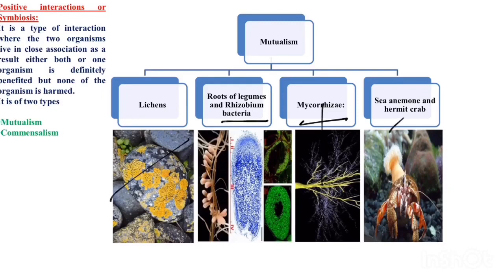And next one is sea anemone and hermit crab. What happens in sea anemone and hermit crab? Sea anemone doesn't have locomotory organs, hence it is always found attached to the hermit crab. The hermit crab takes the sea anemone to different places so that it gets food. In turn, the hermit crab is not identified by its predators, hence it gets protection. Here the hermit crab is protected from predators, whereas the sea anemone is taken to different places.